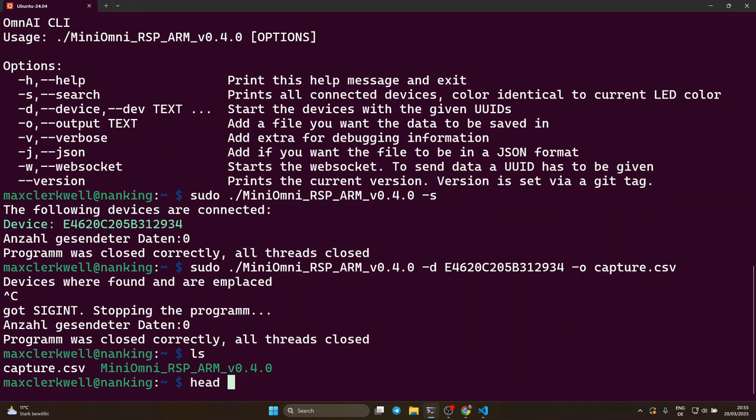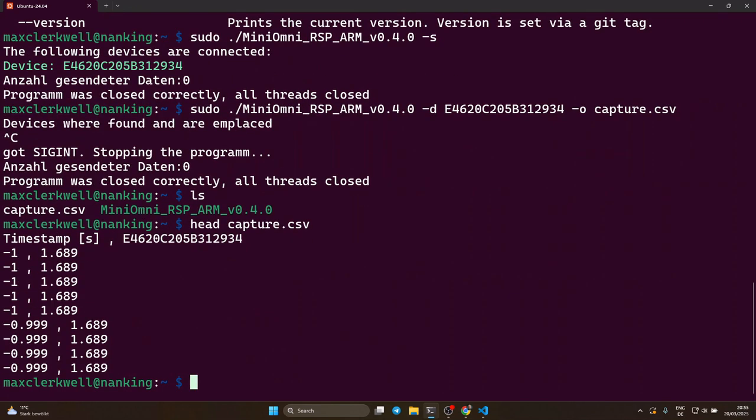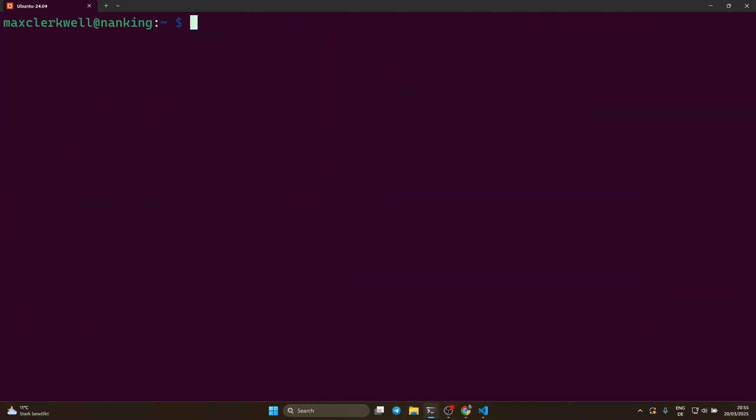Let's take a look at it. Capture CSV. You see, okay, here we have data in it. So great. Now we capture data with our OmnAIScope device. The next step now is to display the data.